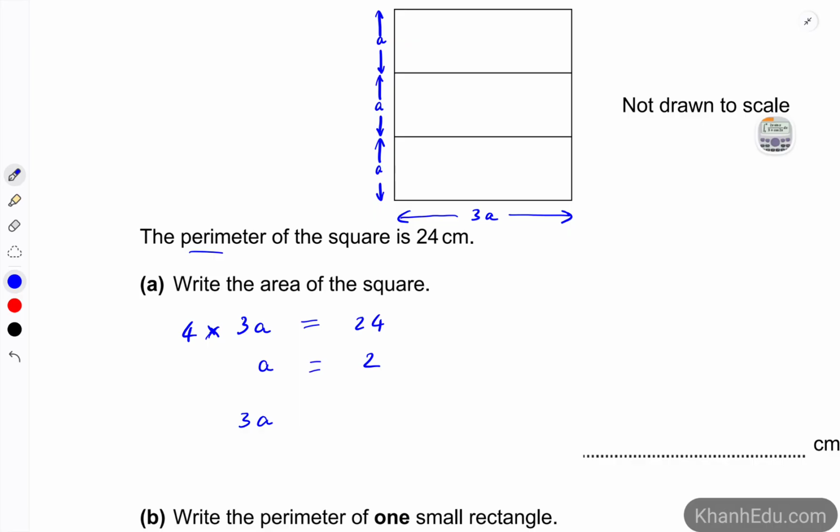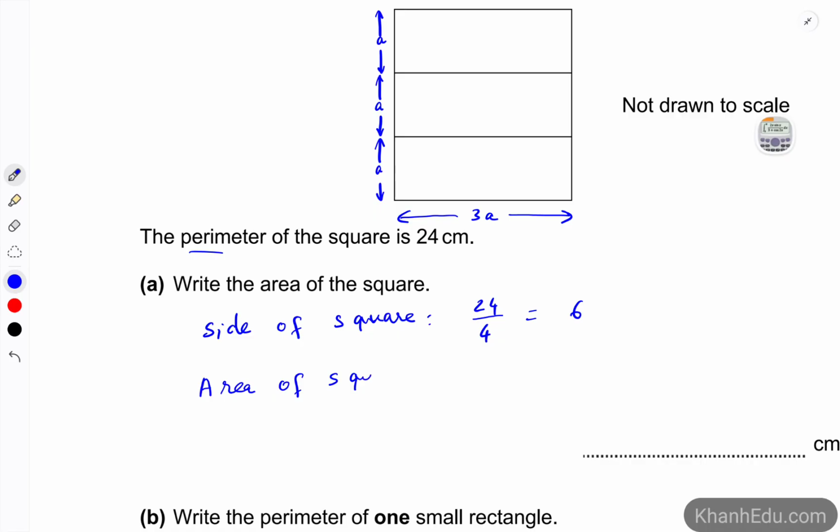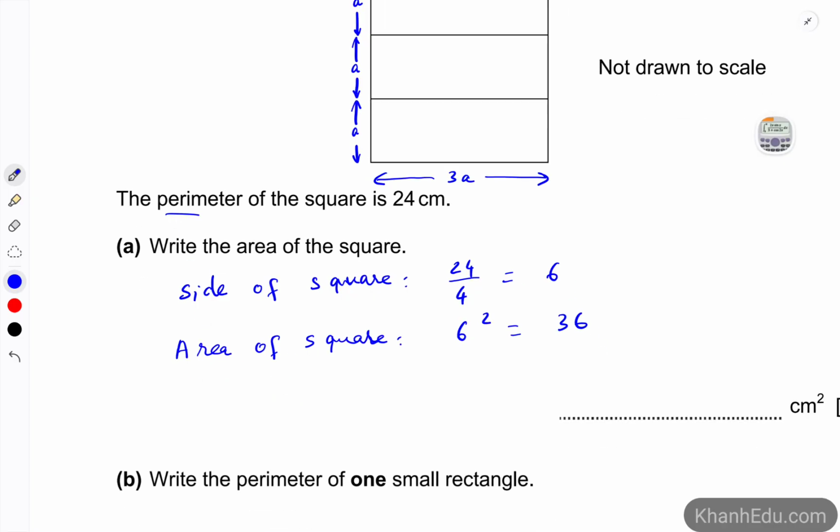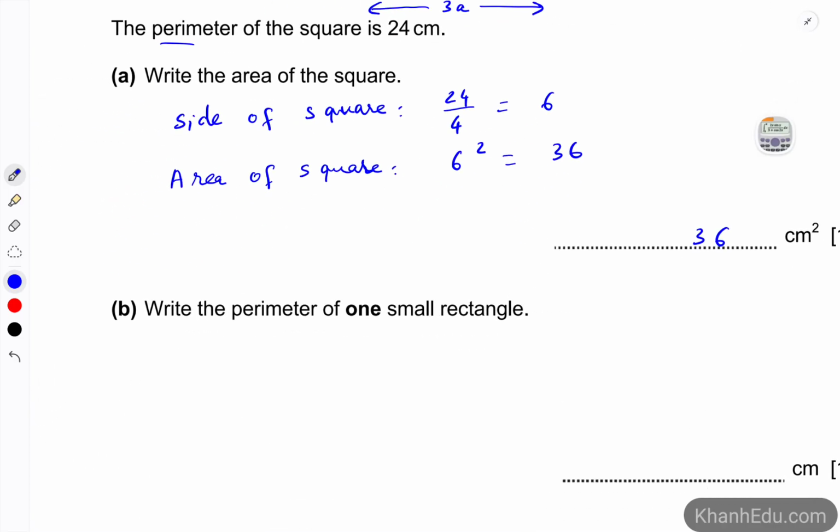All right, because they are asking about just the square, we don't need to work out the value of A. So this one can be simplified into this. Take the side of the square. The side of the square is 24 divided by 4, which is 6, right? And the area of the square is 6 squared, which is 36. So we have 36 square centimeters.